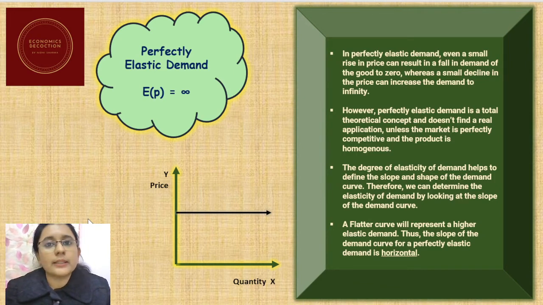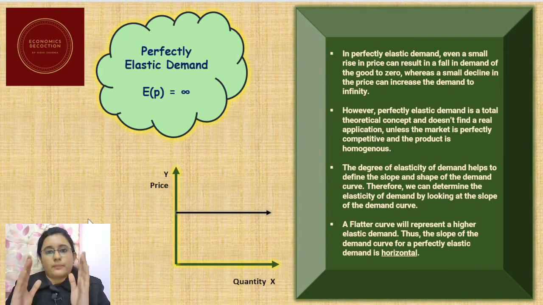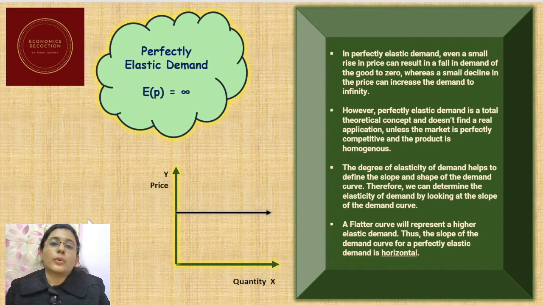It is clearly written there. A small increase in price can lead to a fall in quantity demanded to zero, or even a little bit of decrease in price can lead to an infinite increase in quantity demanded. So this is a condition of perfectly elastic demand. However, perfectly elastic demand is a totally theoretical concept.